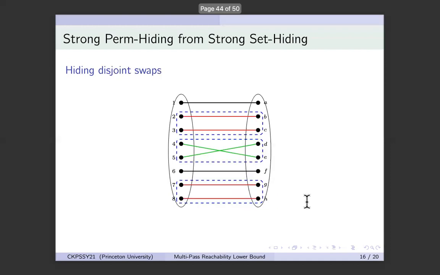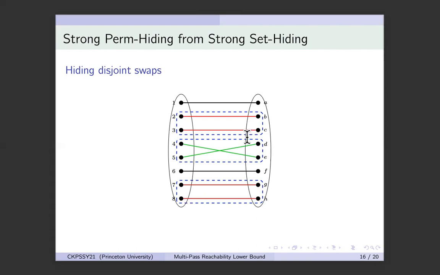What do I mean by this? Consider now a permutation over n elements. It's not a swap, but it's not a general permutation either. What this permutation satisfies is that out of these n elements, I have grouped some of them into disjoint pairs. And this permutation can be obtained by either swapping or not swapping each of the pairs. So let k be the number of such pairs, then I will consider 2 to the k possible permutations that can be obtained by either keeping the vertices as is or swapping them for each of these pairs.